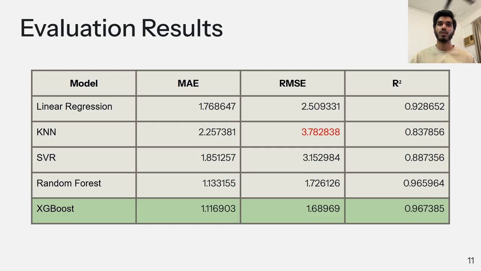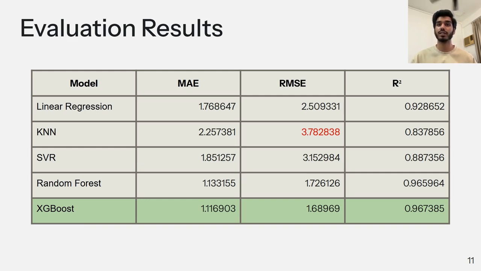For evaluation, we used mean absolute error to show the magnitude of the errors between the predictions and the true values. Root mean squared error is reported to show how much the errors were penalized, and R squared value, or the coefficient of determination, is used to report the amount of variance that is captured in the target variable by the model with the given features.